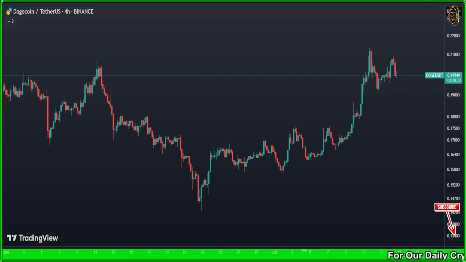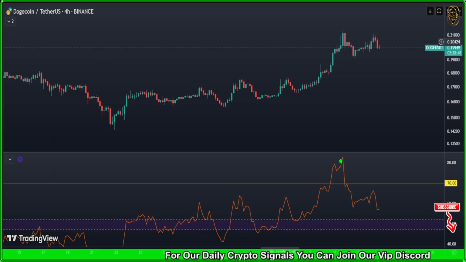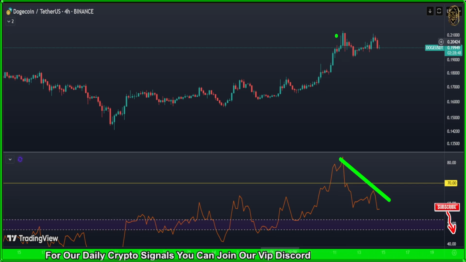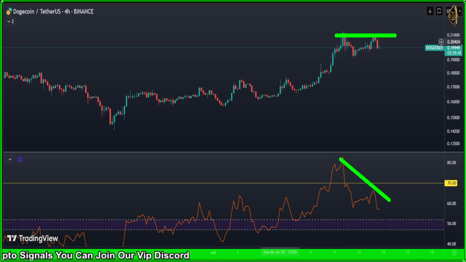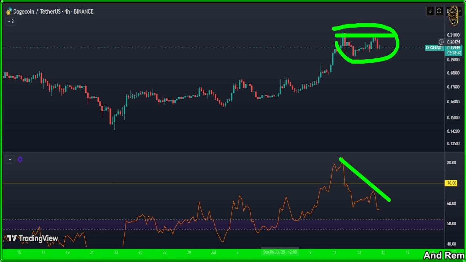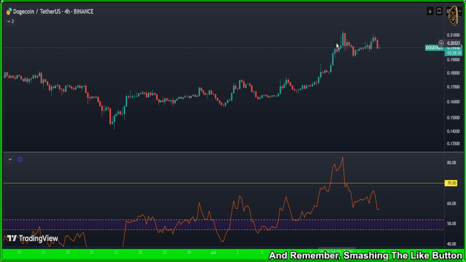Now let's see what our indicator is saying today in the Doge. Same thing, guys. We got a bearish divergence here. As you see, that's a bearish divergence. Should we enter short based on that? We're still waiting for an extra layer of confirmation, which is price action. And also, we're going to enter at that time. So I think I explained everything about the Doge.